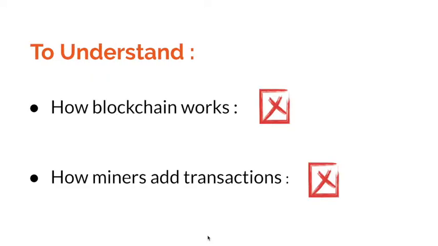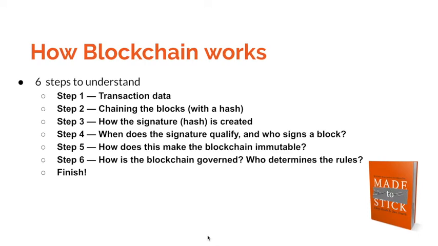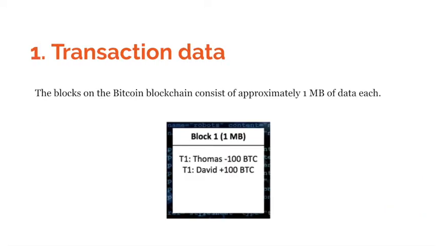To understand how the 51% attack works, you need to understand two things: how the blockchain works and how many transactions are added. How the blockchain works has 6 steps to understand. So now let's move on to the first step. Alright, let's start off with an example, the Bitcoin blockchain. The Bitcoin blockchain is the oldest blockchain in existence.